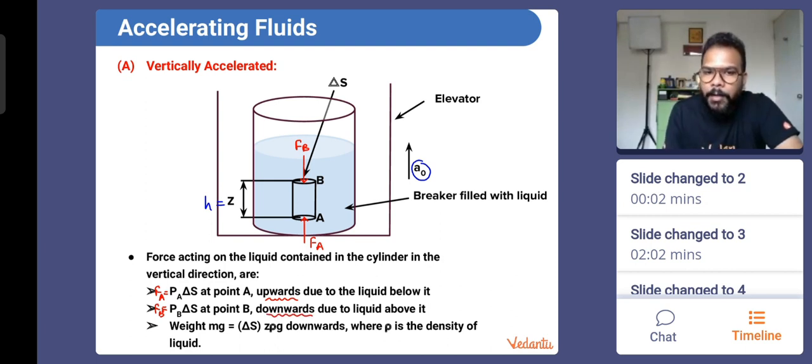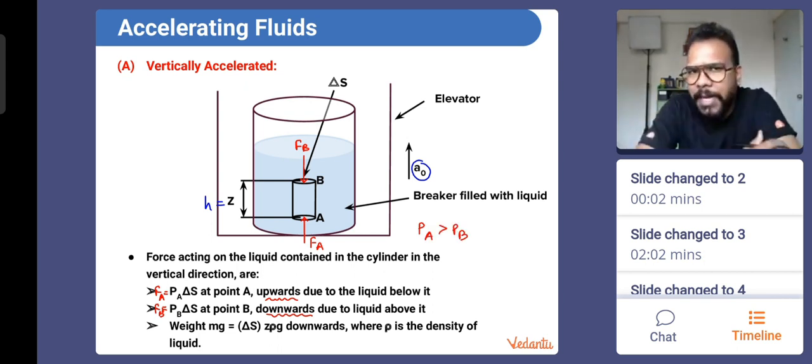Which point will have more liquid pressure, A or B? Let me see how much you guys are understanding this chapter. The one which is at more depth, right? Which one is deeper? So A is the one which is at deep level. So the pressure at A is greater than pressure at B. So definitely the force at A will be greater than force at B. So everybody, what is the effective direction of the force acting on this imaginary container? Are you all sure? Effective direction has to be upward.